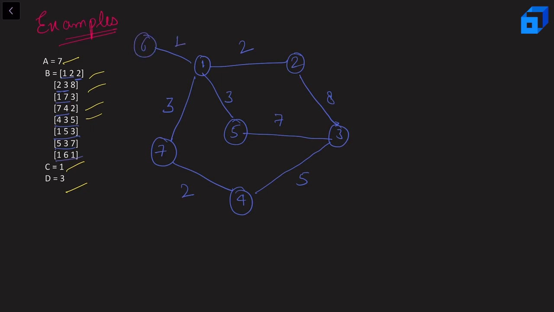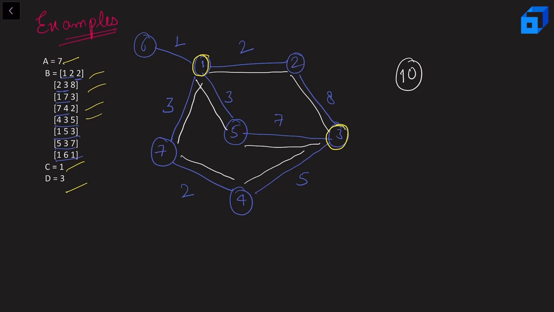Now C is 1. That means the first house that we are talking about is 1. And the second house D is 3. If we try to calculate the shortest distance between them, we can see that it is 10. And there are a couple of routes that we can take to get the shortest distance. Like we can go from 1 to 2 and then from 2 to 3. So this will result in 10. Similarly from 1 to 5 and 5 to 3, it again results in 10. And similarly from 1 to 7, 7 to 4 and 4 to 3, it again results in 10. So we have 3 different routes here.